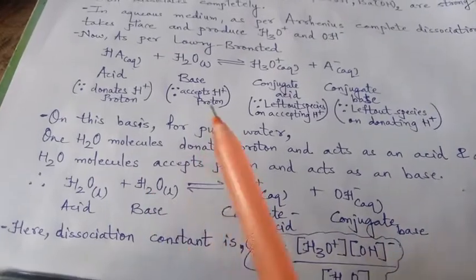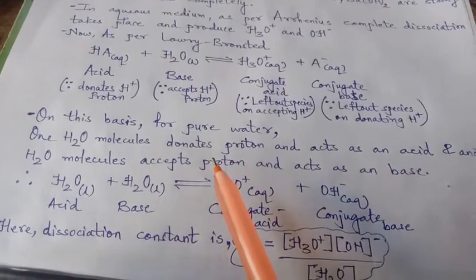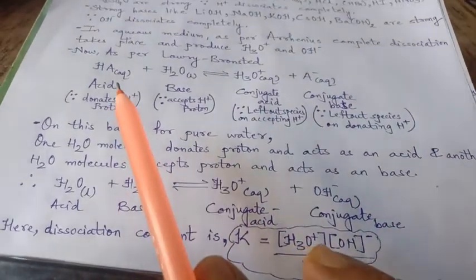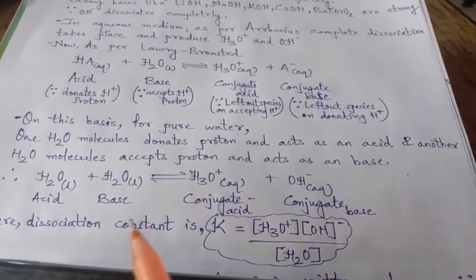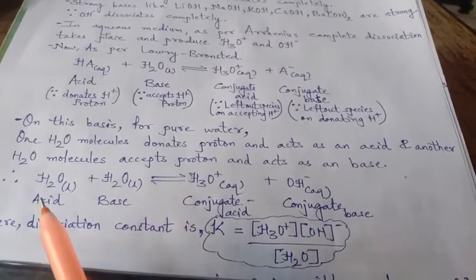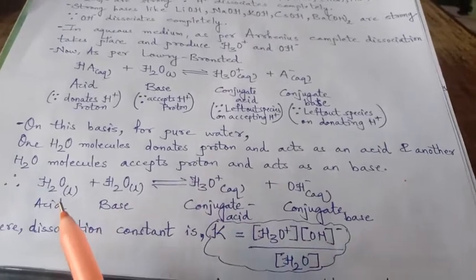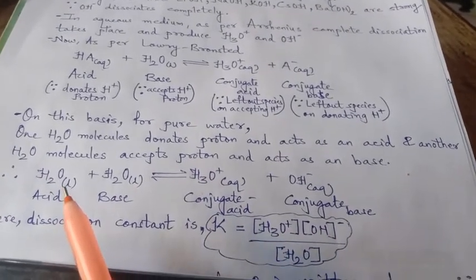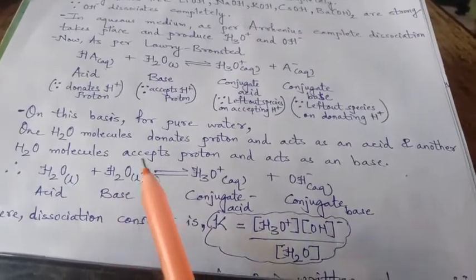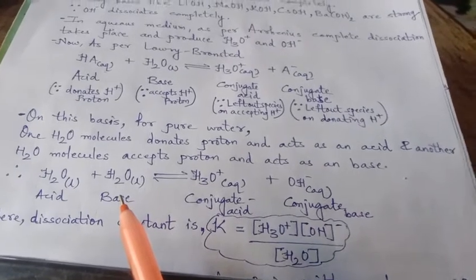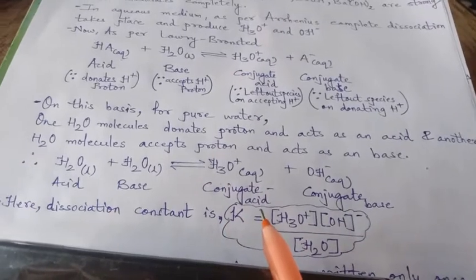One H2O molecule when it reacts with another H2O molecule, one H2O molecule donates a proton, which acts as an acid, as I have just discussed, and another water molecule accepts the proton, which acts as a base. H2O liquid, one is acid, one is base. So the acid gives a conjugate base, because here H plus is donated, so OH minus is the left out species, the conjugate base. And here H plus is accepted, so the left out species will be H3O plus, that is the conjugate acid.